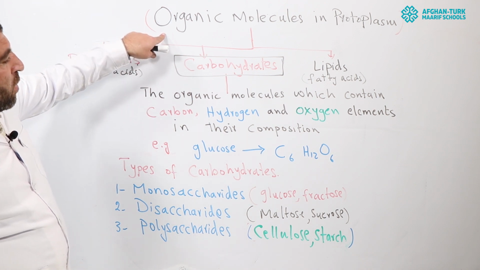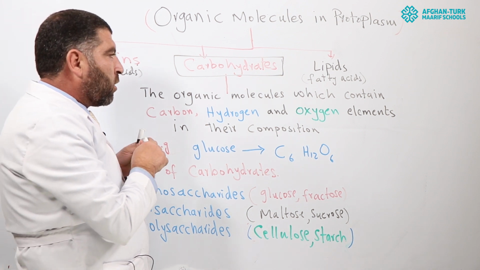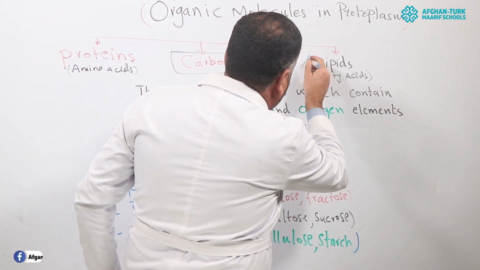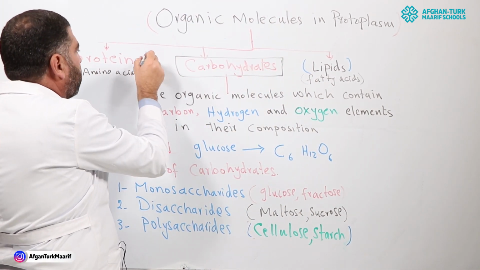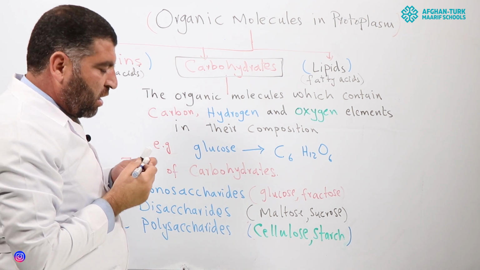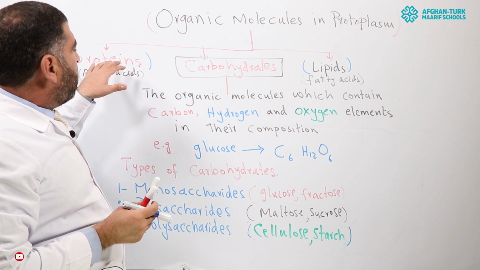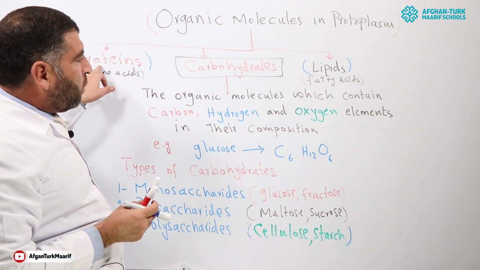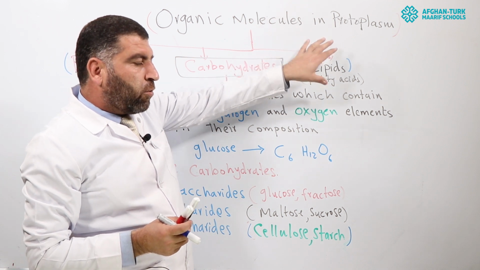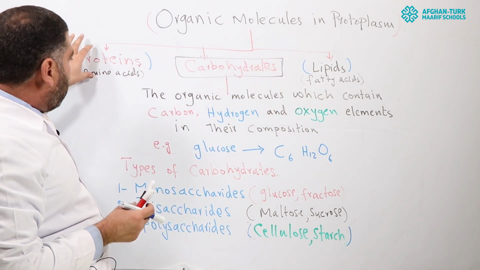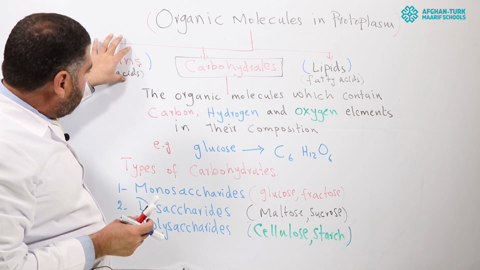Inside the protoplasm or cytoplasm of cells, different types of organic molecules are present. These molecules include many groups, but three are very important, which make up the structure of protoplasm inside living organisms. These three types of molecules are protein molecules, carbohydrate molecules, and lipid molecules. Proteins are basically the building block molecules of the protoplasm or cytoplasm.